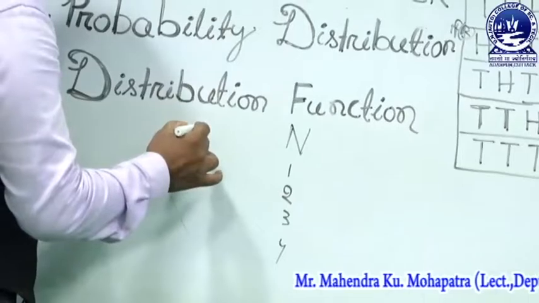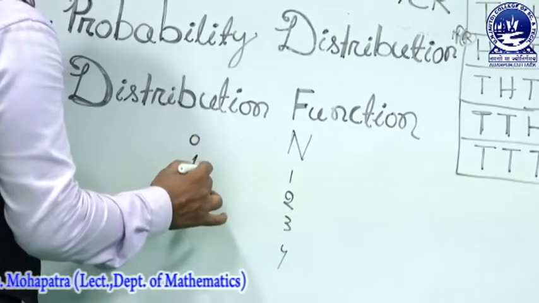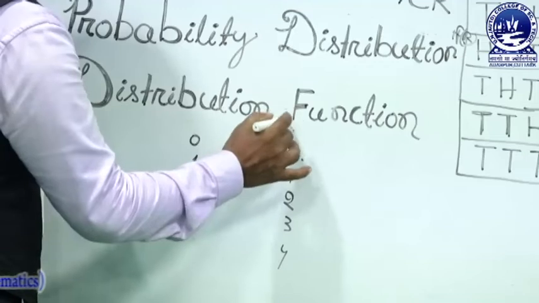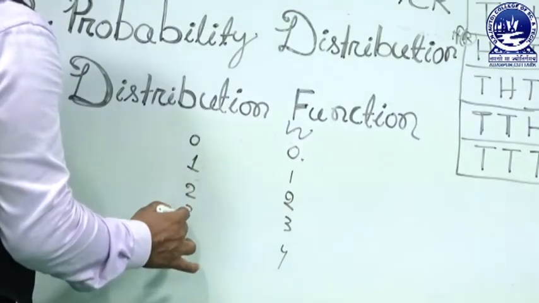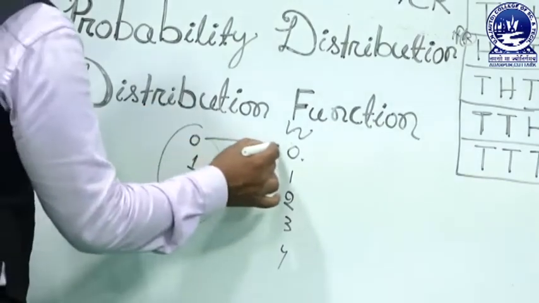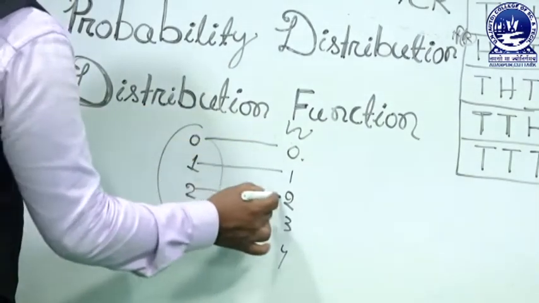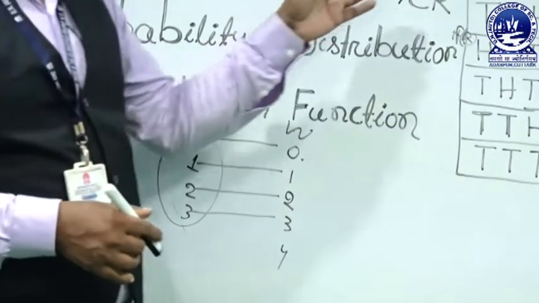Here the number of heads may be 0, may be 1, may be 2, may be 3, so these are countable. So there is a one-to-one correspondence between the set and the numbers, so it is a discrete random variable.